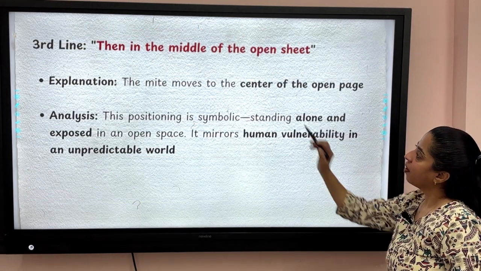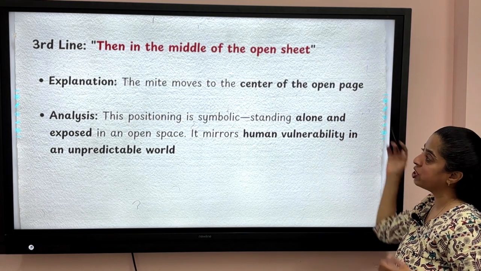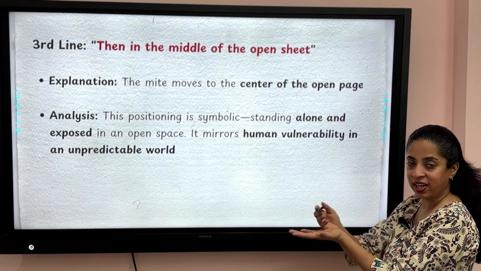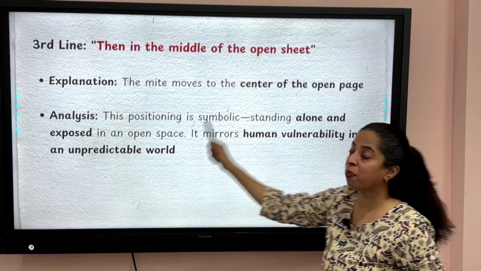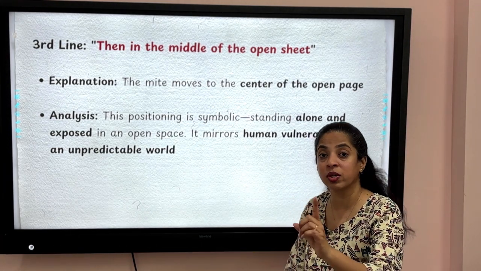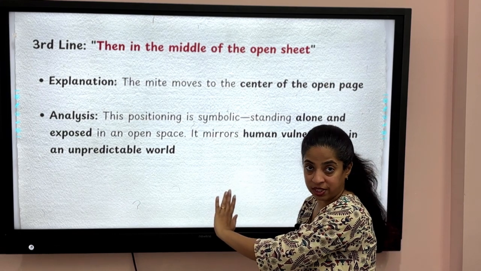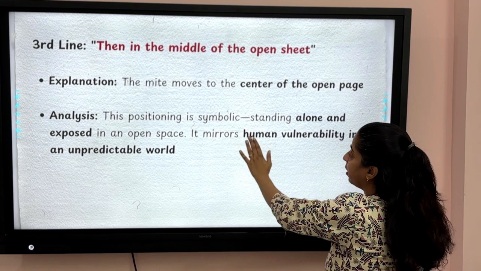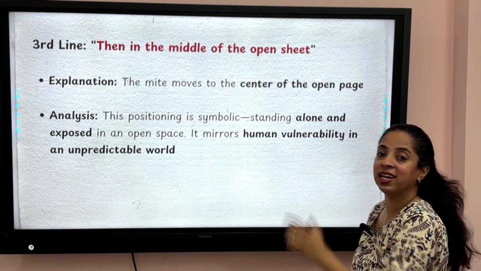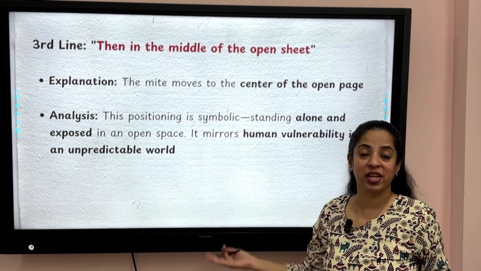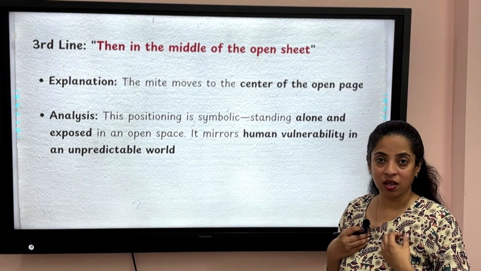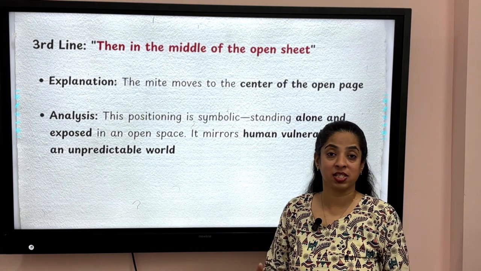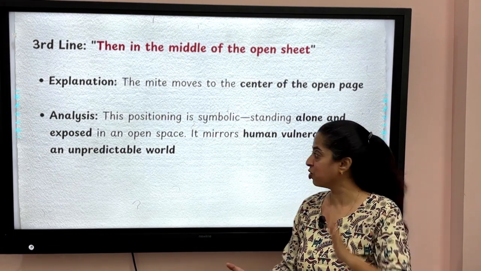The third line, then in the middle of the open sheet, the mite moves to the center of the open page where he was writing. So this positioning is very symbolic. Students, very important question from board exams. This positioning is symbolic, standing alone and exposed in an open space. So as human, when you are in a situation, when you are standing exposed and open in a place, how do you feel? Just imagine, okay?